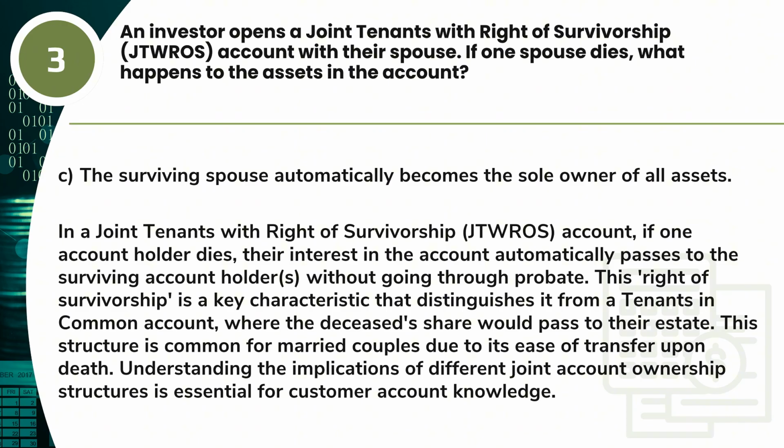Answer. C. The surviving spouse automatically becomes the sole owner of all assets. In a joint tenants with right of survivorship, JTWROS, account, if one account holder dies, their interest in the account automatically passes to the surviving account holder, without going through probate. This right of survivorship is a key characteristic that distinguishes it from a tenants in common account, where the deceased's share would pass to their estate. This structure is common for married couples due to its ease of transfer upon death. Understanding the implications of different joint account ownership structures is essential for customer account knowledge.